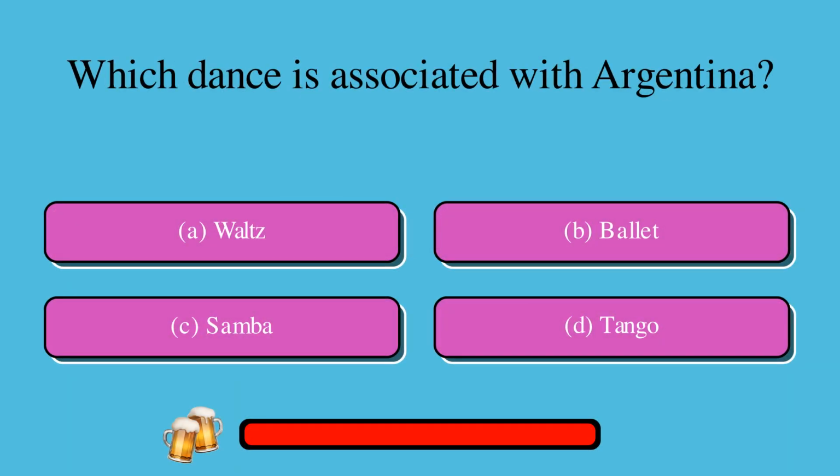Which dance is associated with Argentina? A. Waltz, or B. Ballet, or C. Samba, or D. Tango? The correct answer is tango.